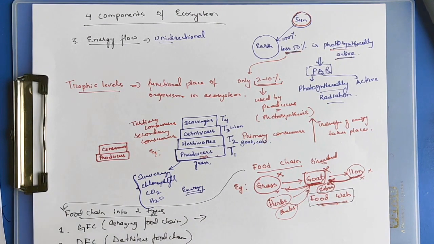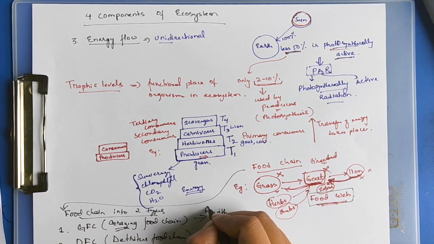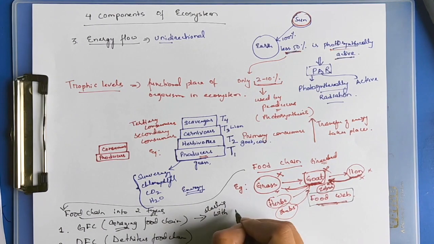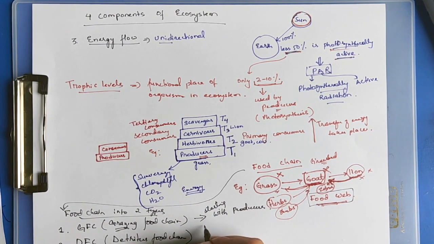GFC starts with the producers, and it is the main channel for energy transfer in the aquatic system.